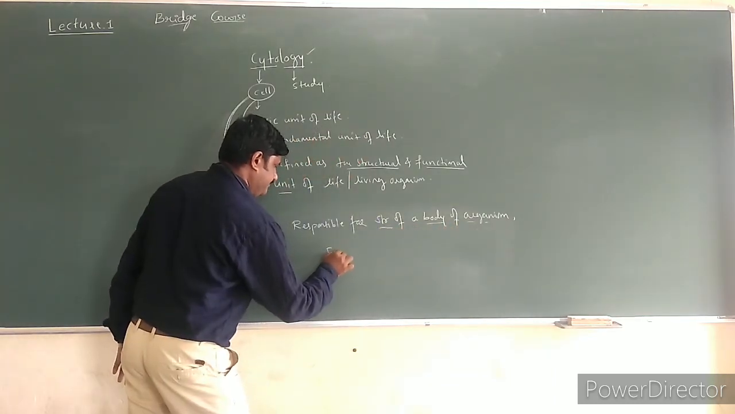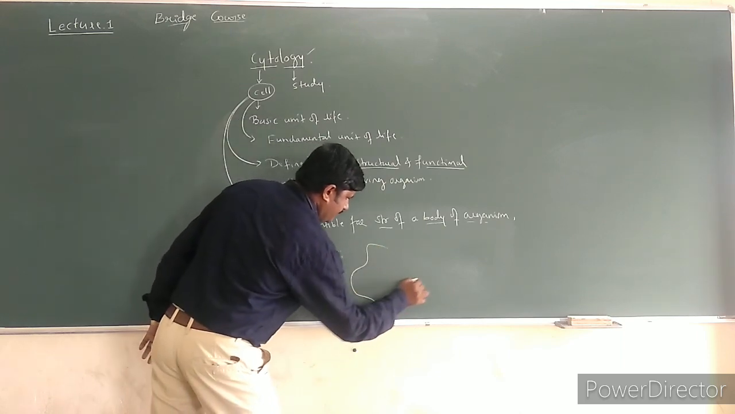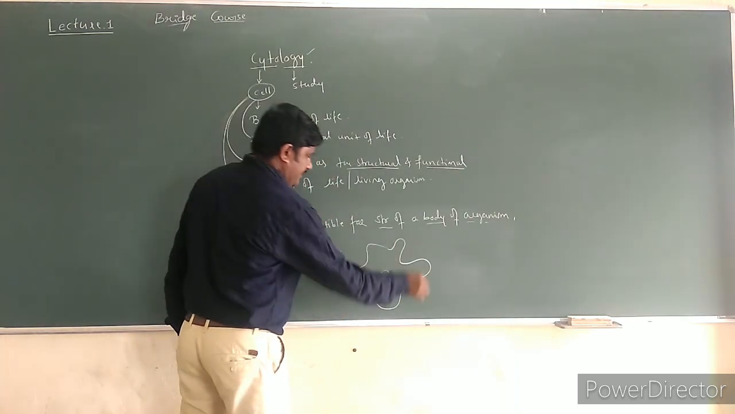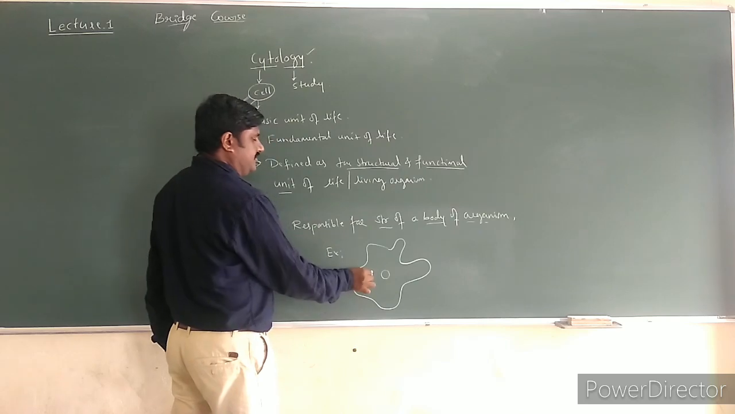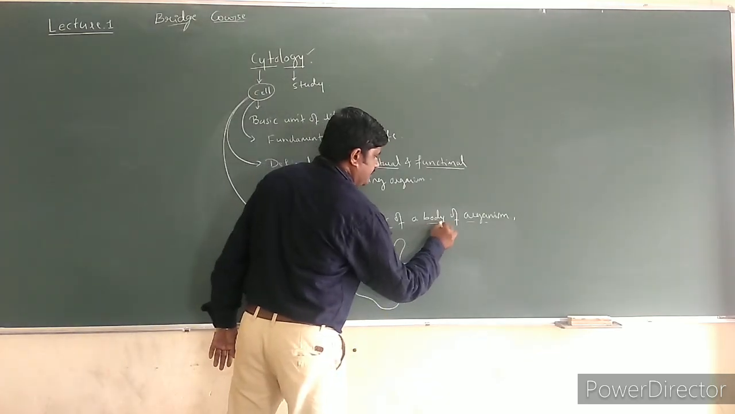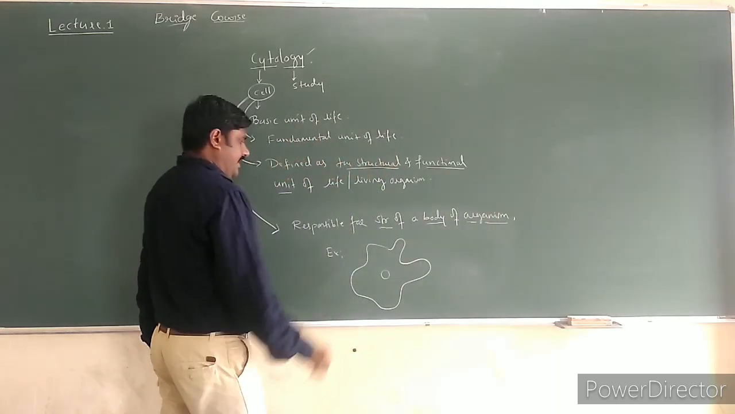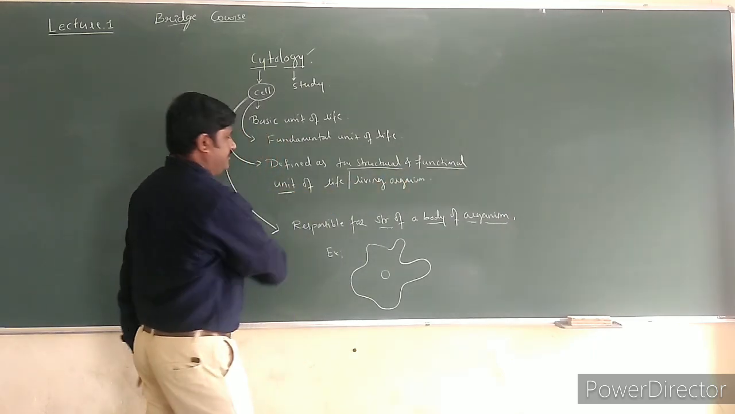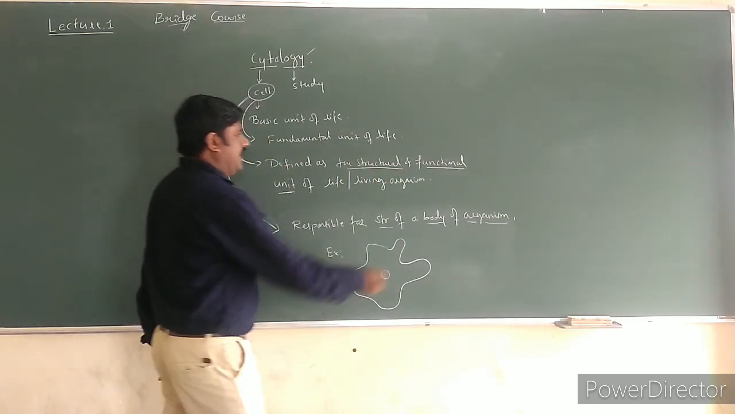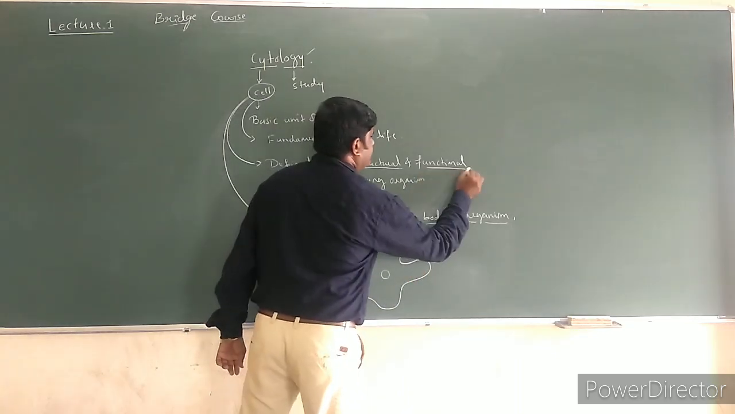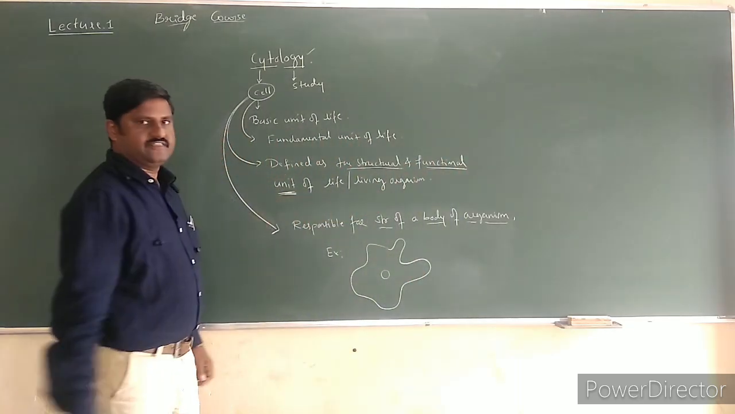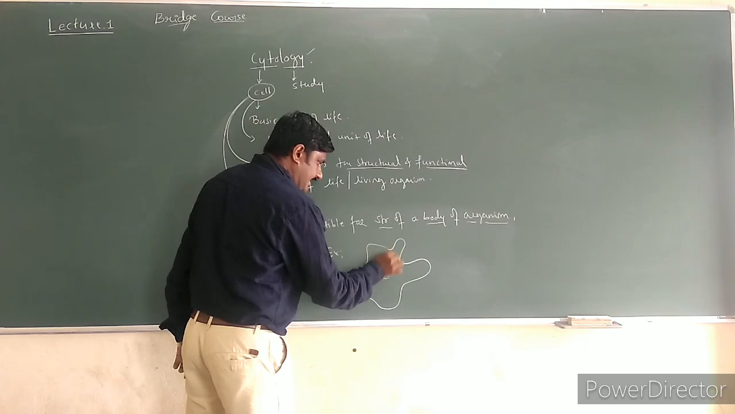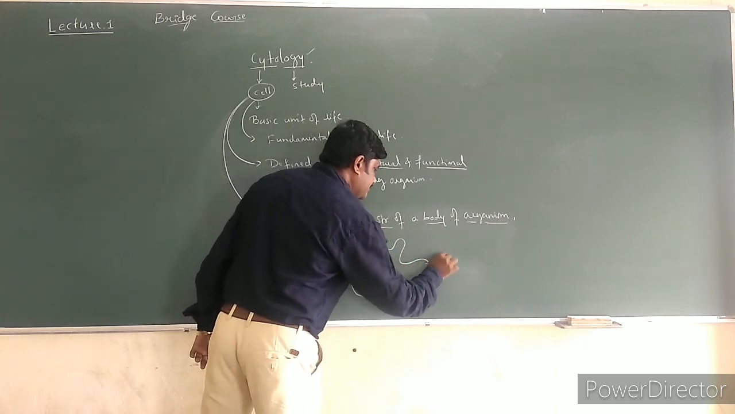Say for example, amoeba itself is made up of a single cell, and this cell forms the structure of this organism. So it forms the body of the organism. Hence, cell is said to be a structural unit of the organism, as well as a functional unit. Why is it called a functional unit? Because this animal's body is made up of a cell. Cell is responsible for all kinds of functions.